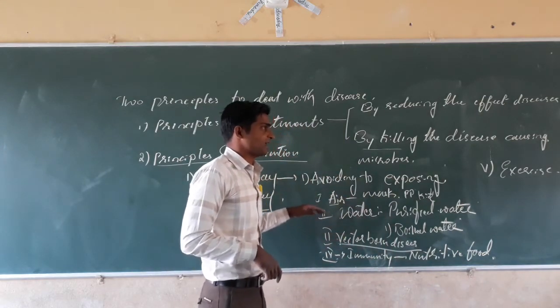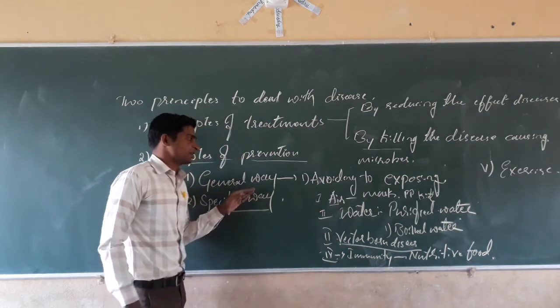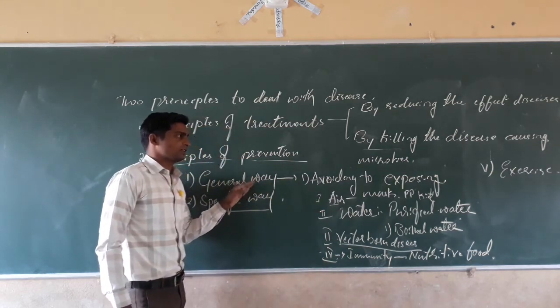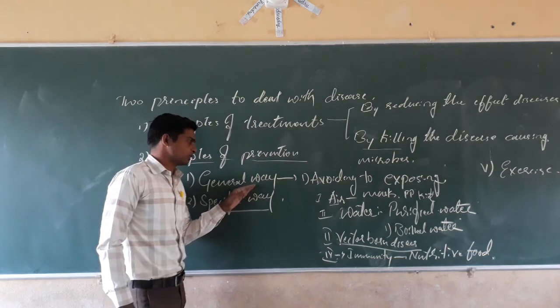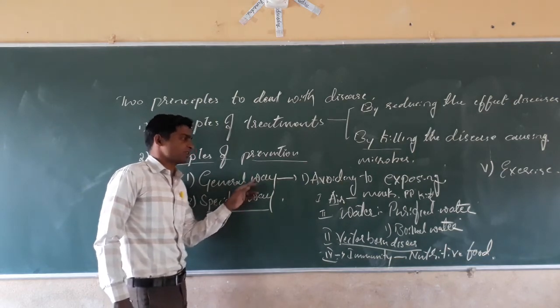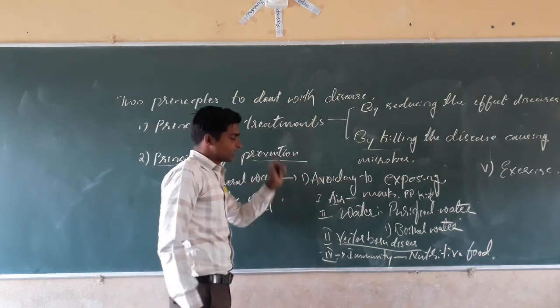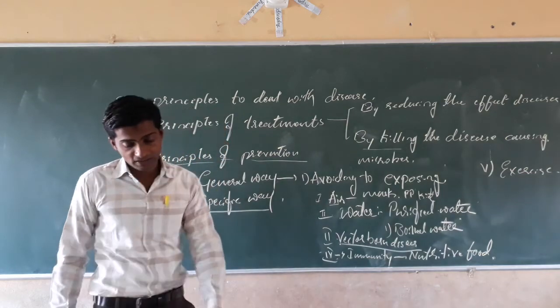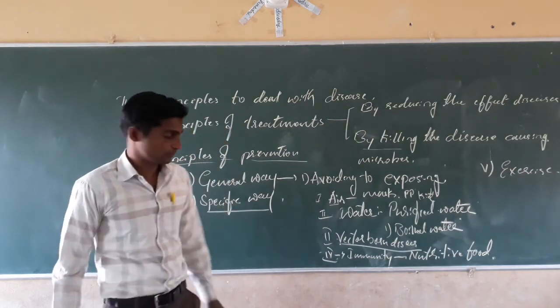In the examination, he has explained the principles of prevention of diseases. The principles of prevention include two ways: the first one is the general way, the second is the specific way. General ways I have mentioned here. The specific way, very shortly, is by taking vaccinations.